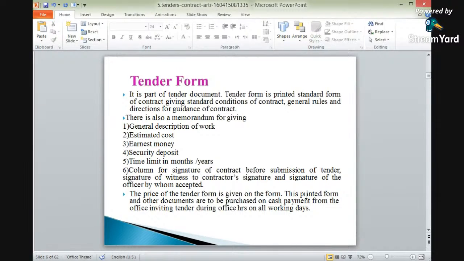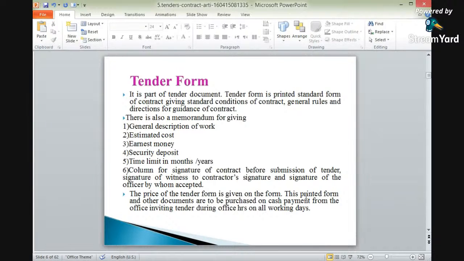Signature of the witness to the contractor's signature, and signature of the officer by whom it is accepted. So there will be proper signatures of the proper authorities. We have to sign with the various authorities such as the contractor, the witness to the contractor, and the signatures of the officers. This is also to be taken care of.